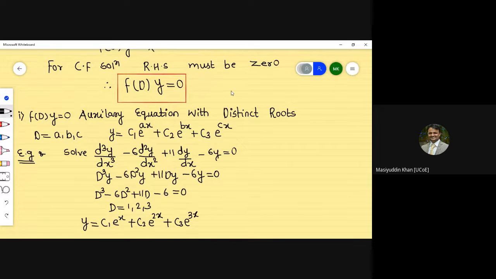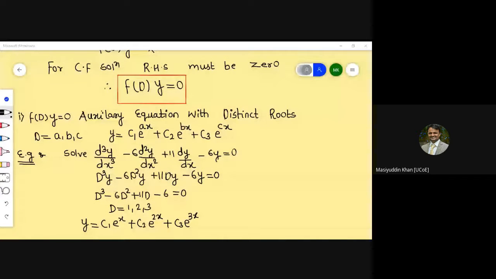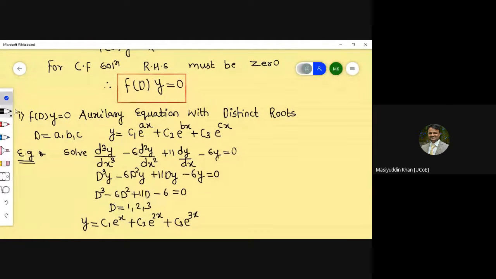So I hope it is now clear what exactly we have to perform here. If there is no doubt, I can proceed with the next part. Now see, this is my first part: auxiliary equation with distinct roots. Now coming to the next part.